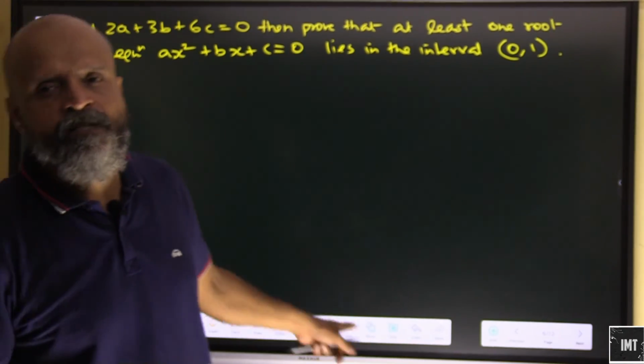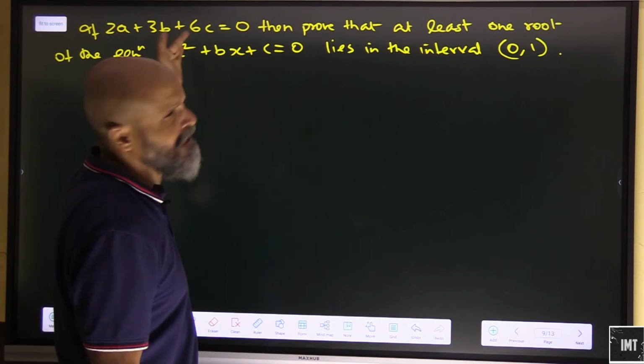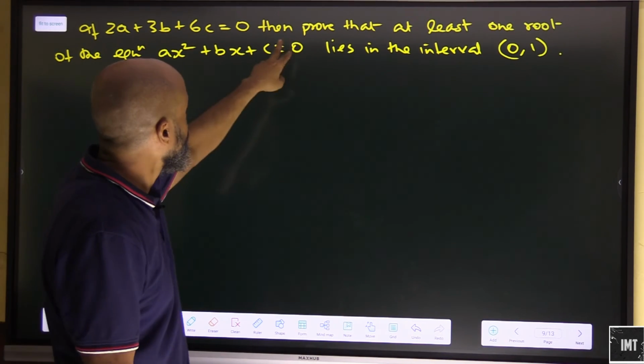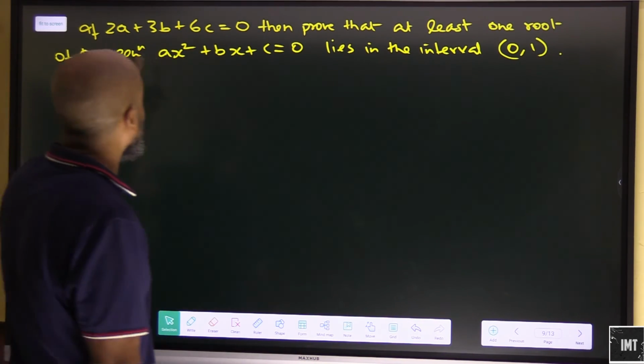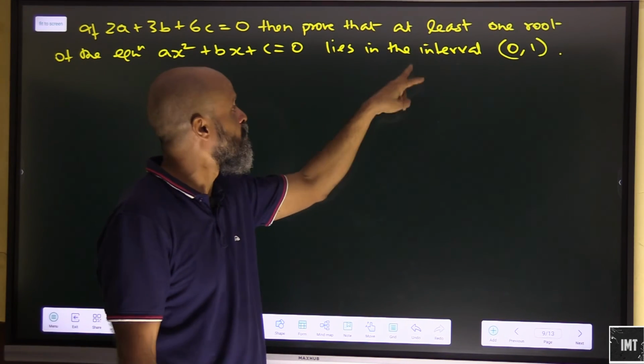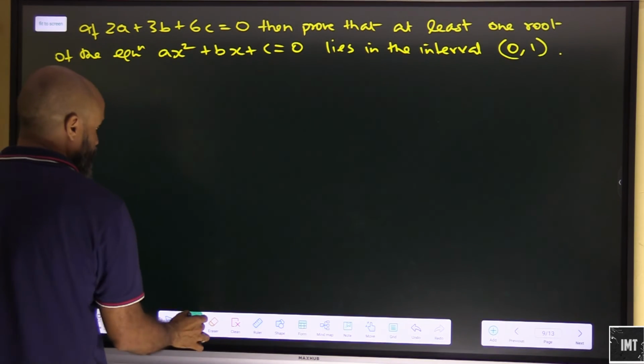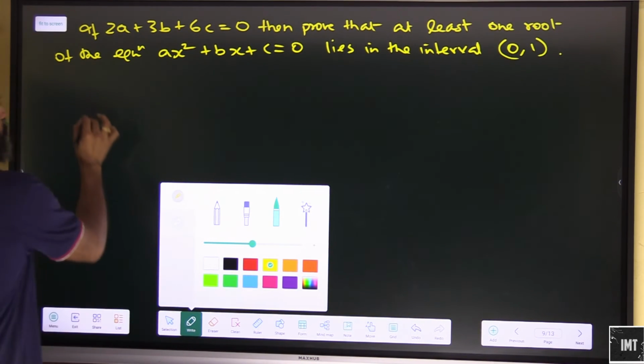So let's try this problem out, in which we have 2a plus 3b plus 6c is equal to 0. It's been given a, b and c are some constants. Then prove that at least one root of the equation, that is ax square plus bx plus c is equal to 0, lies in the interval 0 to 1. So let's look at it. Lies in the interval 0 to 1, okay. So at least one root.